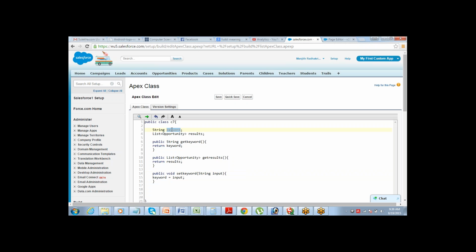So that's a variable that I've defined. And this is a parameter for the set keyword method. A parameter is any value that you are passing every time the function is called. Okay, so here we are giving the value input to the variable keyword, right?